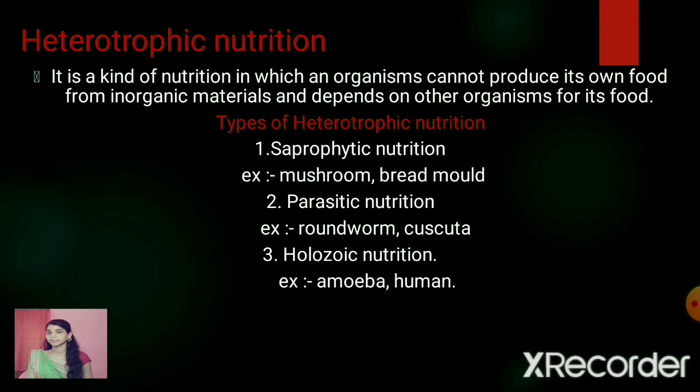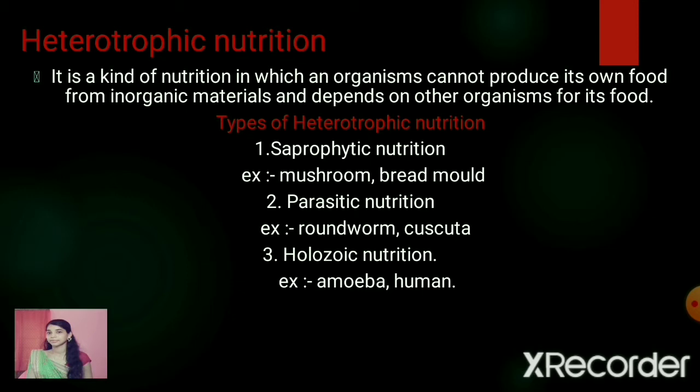The second one is the parasitic mode of nutrition. It is a nutrition in which an organism derives its food from the body of another organism. The best example is the roundworm, Ascaris, which is present in humans. One more example is the leech, which sucks blood. And in case of plants, the best example is Cuscuta. This is about the parasitic mode of nutrition.